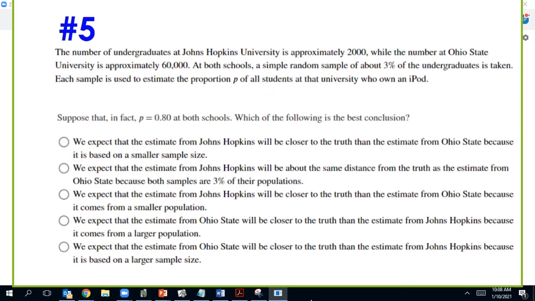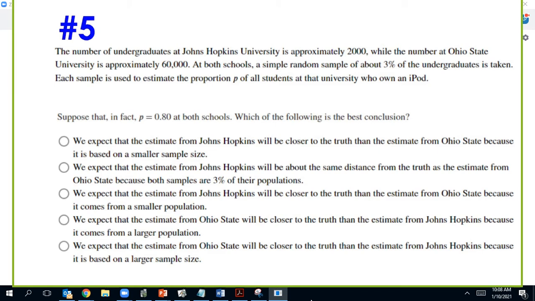Okay, number 5. This one's kind of tricky. So we have 2,000 from Johns Hopkins and 60,000 from Ohio State in the population. So they take a sample of 3%, which 3% of 2,000 is, I think, 60. So we have N from Johns Hopkins equal to 60, and then the sample size from Ohio State is going to be 3% of 60,000. 1, 2, 3, 4 zeros. That's 1,800. So the sample size is a lot larger for Ohio State than for Johns Hopkins.